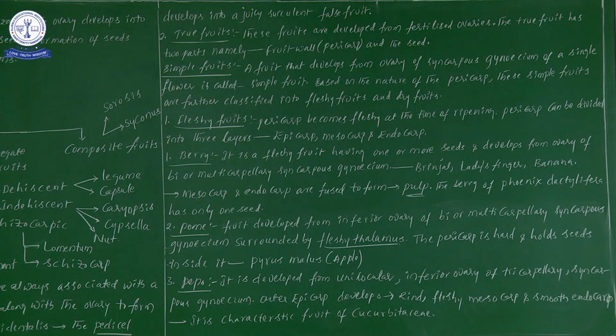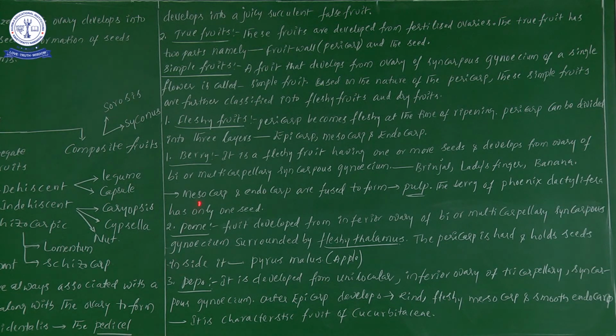So here one more time: berry is a fleshy fruit consisting of one or more seeds, developing from the ovary of a bicarpellary or multicarpellary syncarpous gynoecium. The best examples are brinjal, lady's finger, and banana.